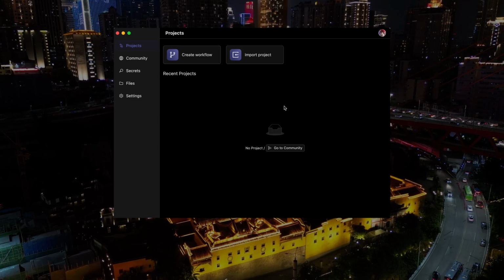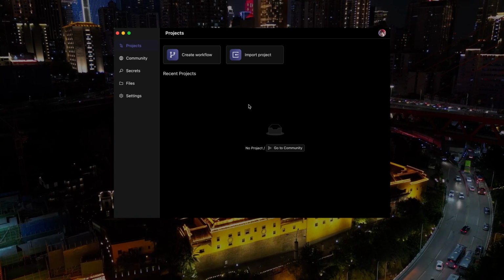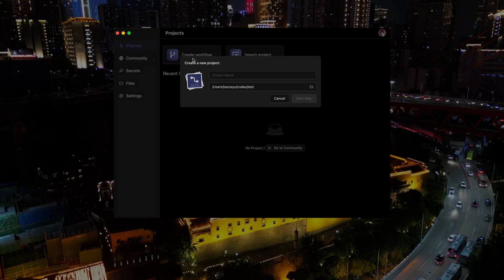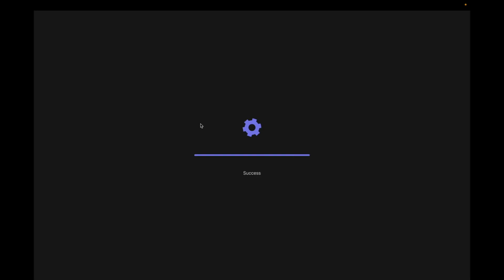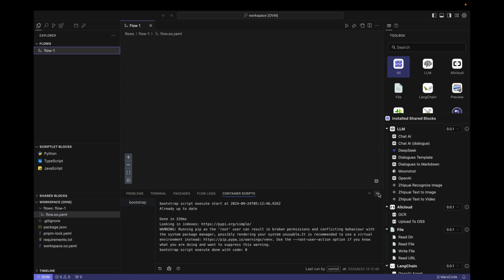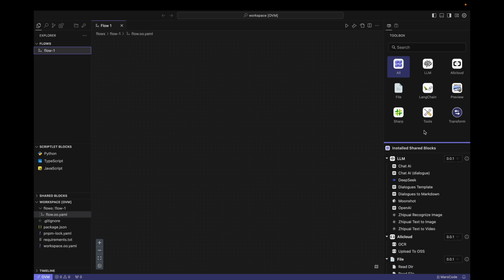I use OOMOL to build it, which comes with some of the most basic LangChain components. First, let's create a project and name it my LangChain. So this is an empty flow panel. There is nothing here. We can drag some pre-made LangChain components to this flow. Let me think about it. Let's drag a prompt template on it.